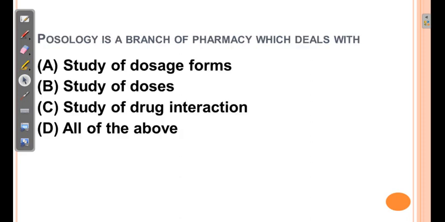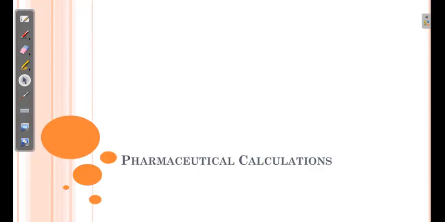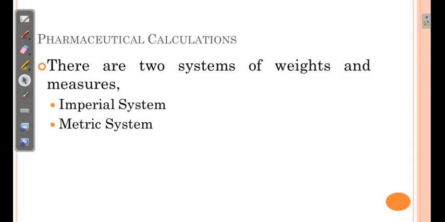Next is, posology is a branch of pharmacy which deals with. The same question is repeated in another exam as well, the answer being the study of doses. So with these questions, let us start with the pharmaceutical calculations. There are possibilities that other questions may also be asked from the same topic which are related to the previous questions, and that is why we will briefly go through the different pharmaceutical calculations. First, there are two types of systems of weight and measures.